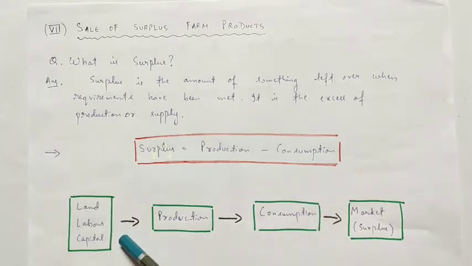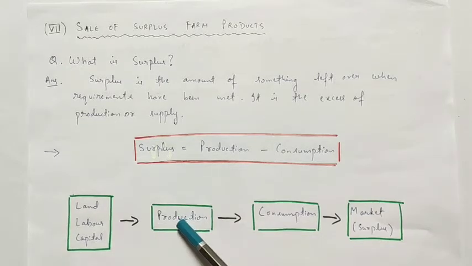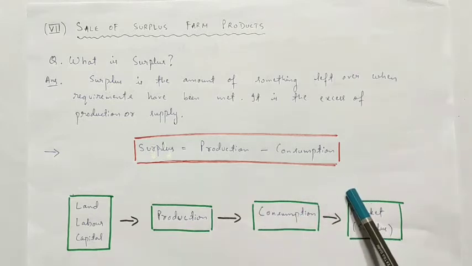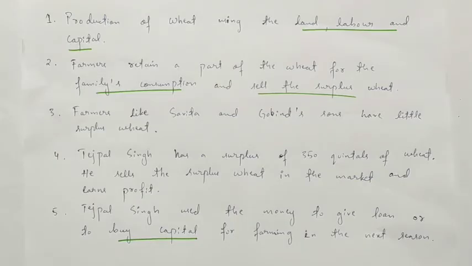As land, labor and capital are put together to have a production, and after production some part of the produce is consumed and the leftovers are sold in the market, that leftover is called surplus. Let us suppose that the farmers have produced wheat on their lands using the three factors of production, that is, land, labor and capital. When the wheat is harvested and production is complete, farmers consume a part of the wheat as subsistence and the remaining wheat is called surplus, which is further sold in the market.